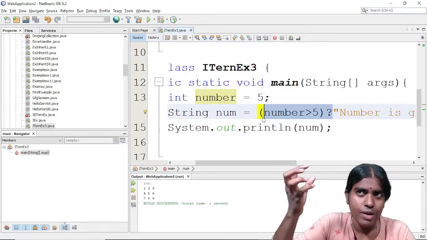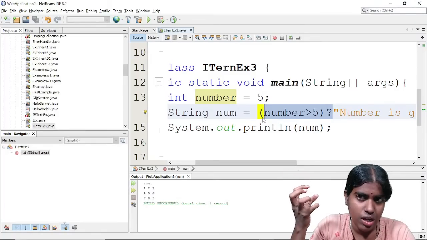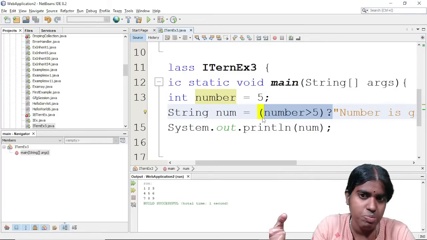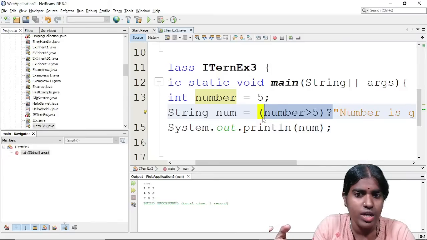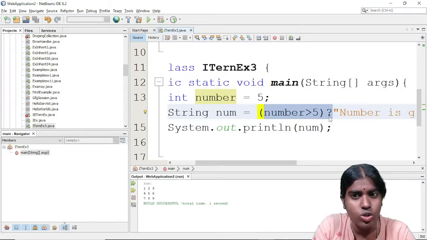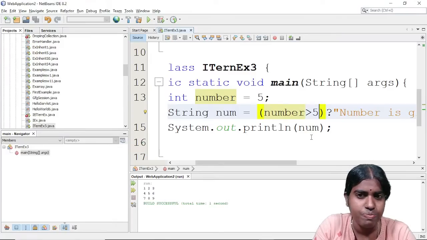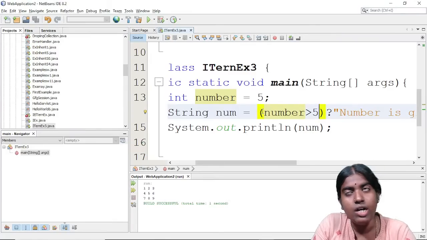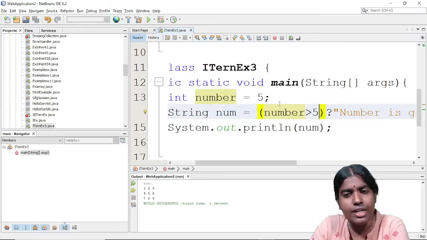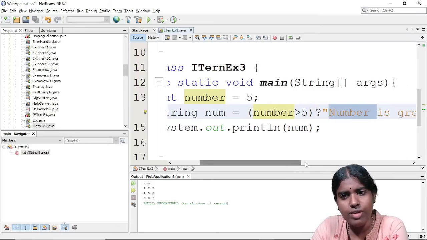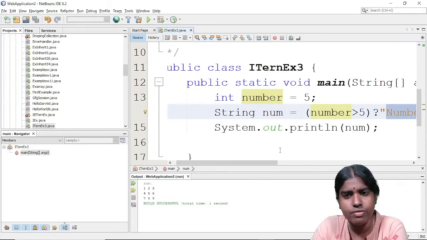For example, I want to check voter eligibility. I am going to develop an online voting website, or an online hospital website, or a restaurant website, whatever type of website I want to develop. Firstly, I am going to check for some condition. Clear with this? Whenever the person's age is greater than this, something will be displayed. Otherwise, the else part will be displayed.